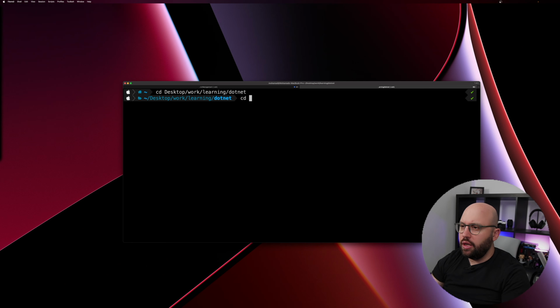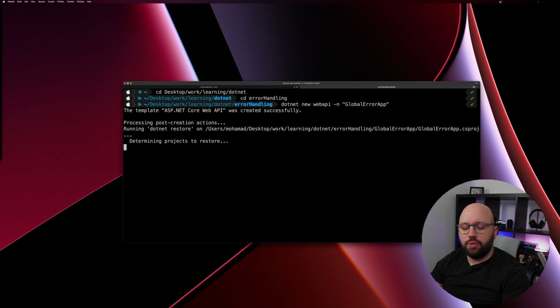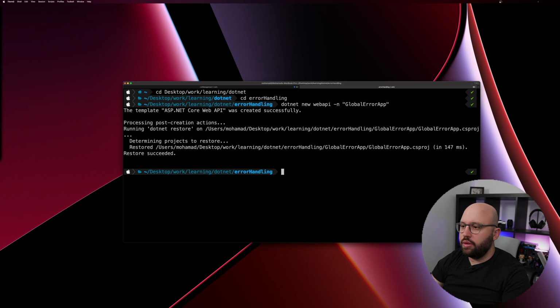I think there's an error handling folder, and let's create a new application, dotnet new, and it's going to be a web API, and we're going to give it the name global error handling, or we could call it global error app, something like that. It's going to take a few seconds to complete, and it has already completed. Once that is done, let's navigate to it and see what's inside.